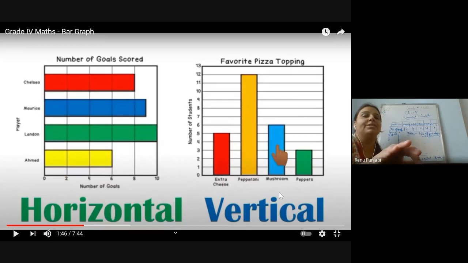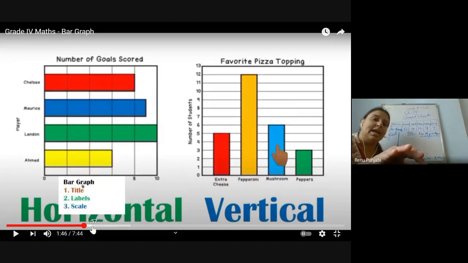So this graph is the vertical bar graph, and this is your horizontal line. When you see the bars are in the horizontal way, this is called the horizontal bar graph. There are two types of bar graphs. Am I clear with you all? Why are they called bar graphs? Because the information is given in rectangular bars.